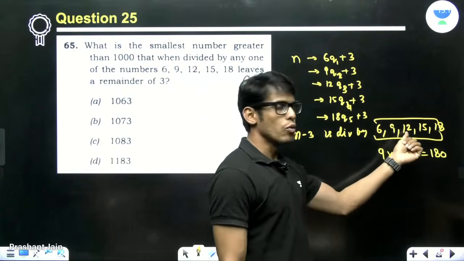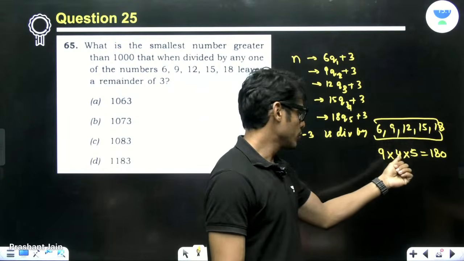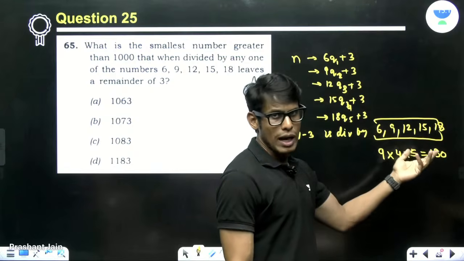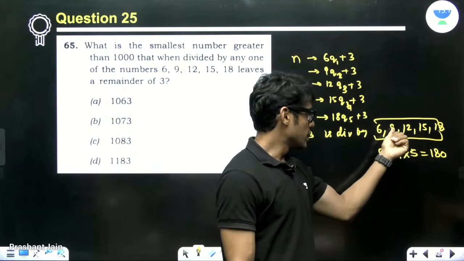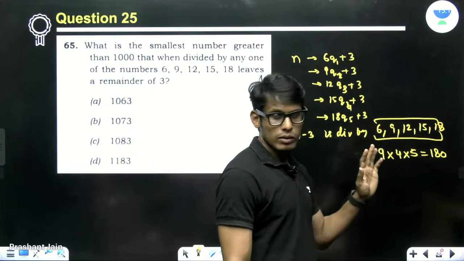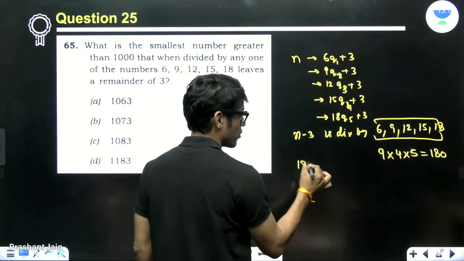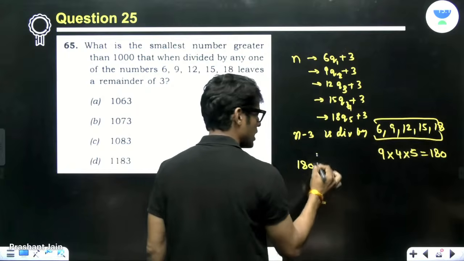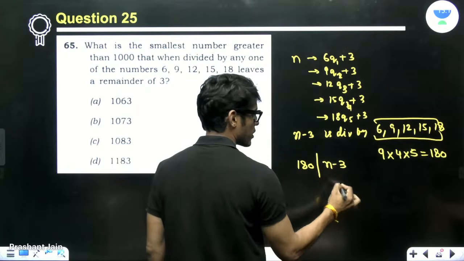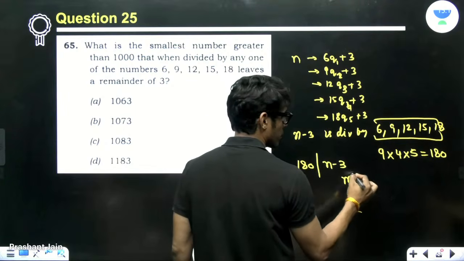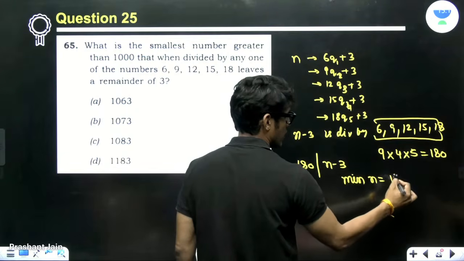The highest power of 2 available in 12 is 2 to the power 2. That is how you calculate the LCM, right? Highest powers: 3 square, 5 to the power 1. This is the LCM, which means the minimum such number. So if it is divisible by all these 3, 180 will divide n minus 3. So the minimum n is 183.